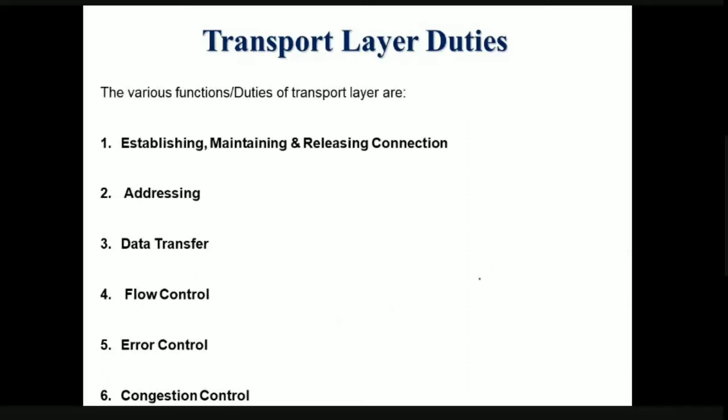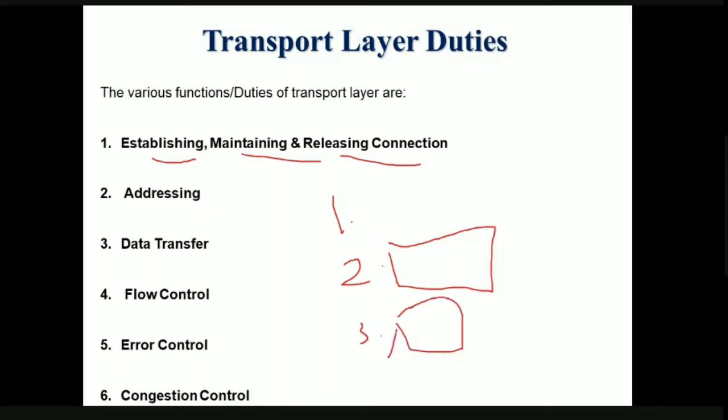The first and foremost duty, or function, of the transport layer is establishing, maintaining, and releasing a connection. As already told initially, before data communication, first the connection must be established. The second one is that the connection must be maintained properly for communicating the data or information from source to destination. And the third thing is that the connection has to be released. Okay, so this is the first thing.